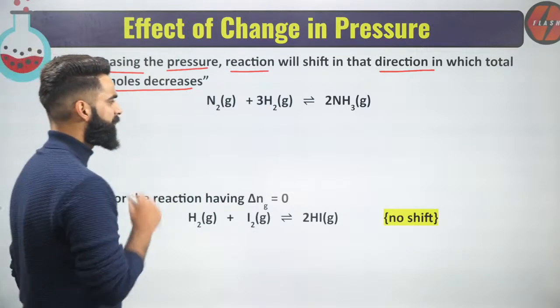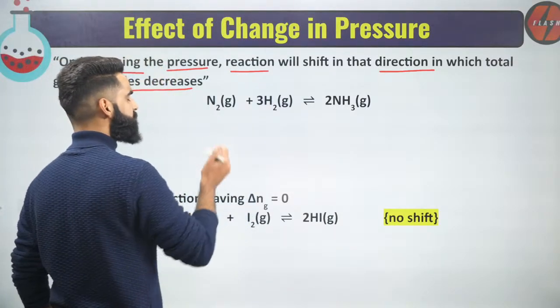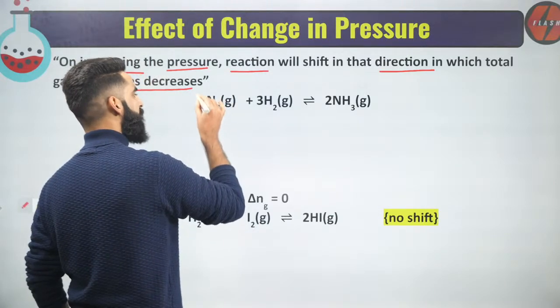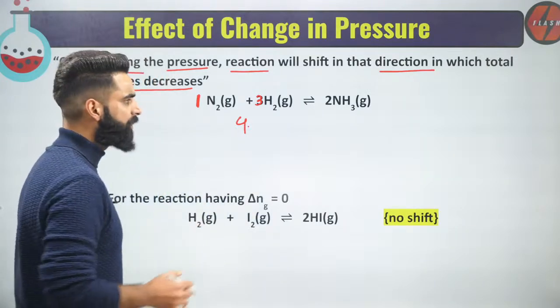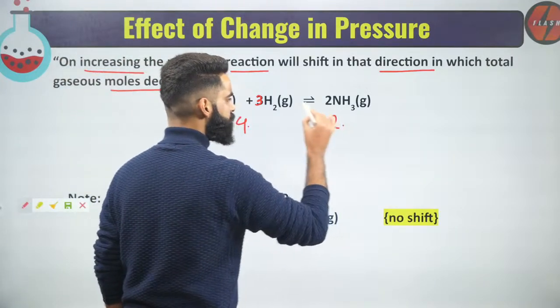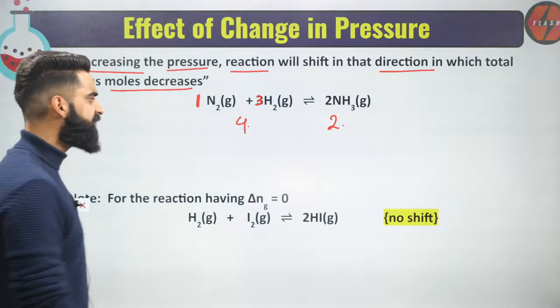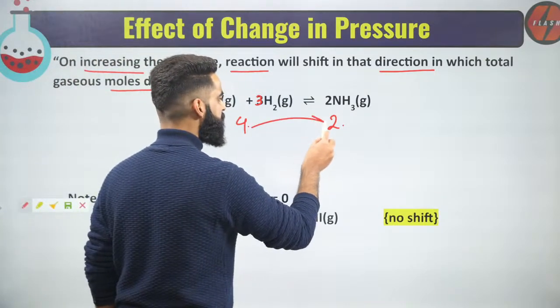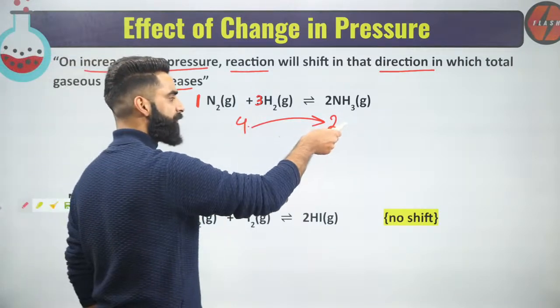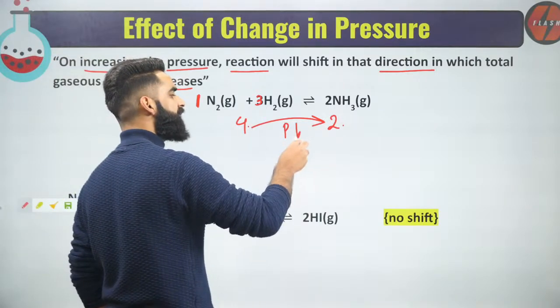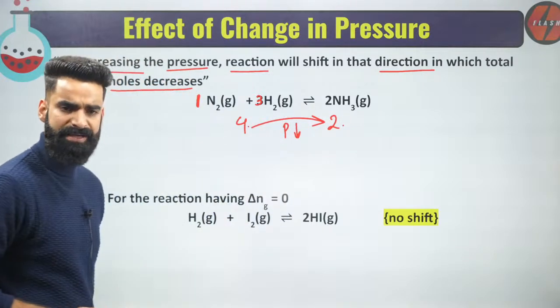Now, people, see. On the reactant side, how many moles do we have? We've got 1 mole of N2 and 3 moles of H2, so 3 plus 1, 4 moles. On the product side, how many moles do we have? We have got 2 moles. So can I say when the forward reaction proceeds, the number of moles is decreasing? If the number of moles is decreasing through the forward reaction, pressure will decrease due to the forward reaction.